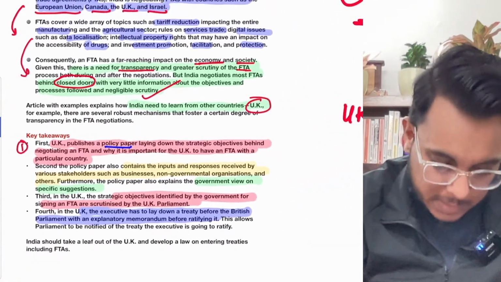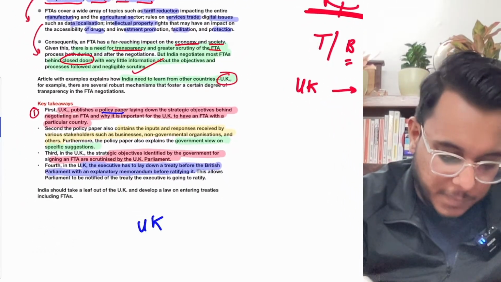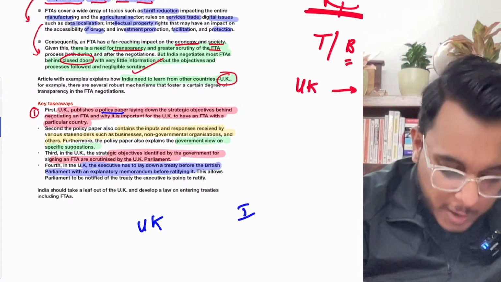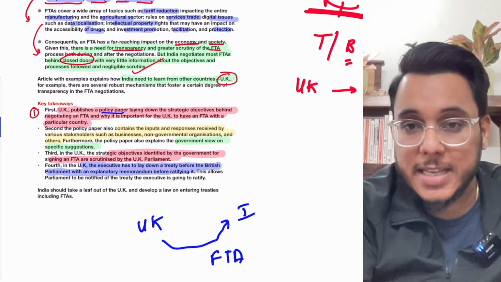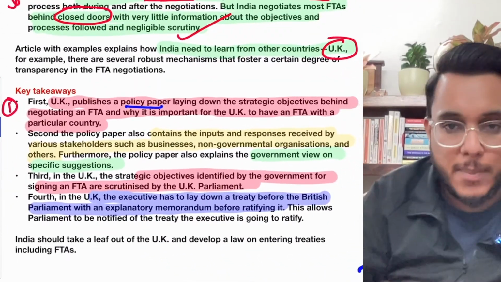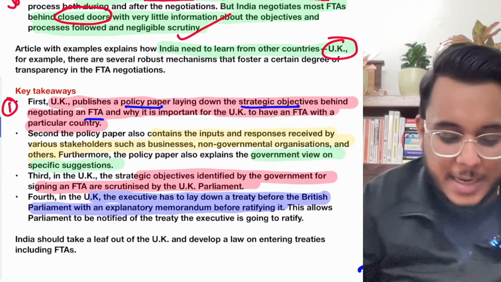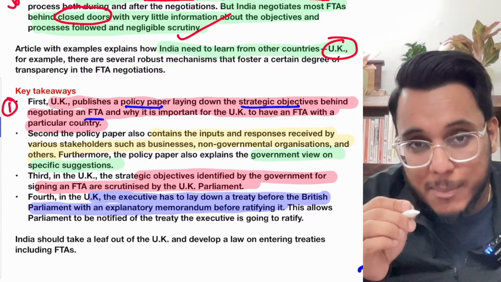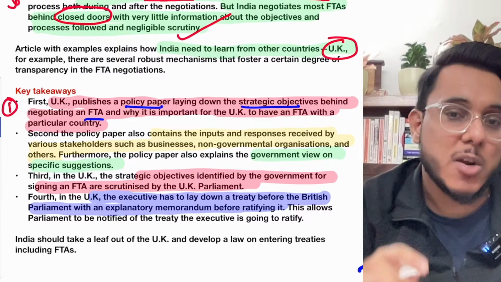Suppose let's take one example. There is the UK and then there is India. Now the UK wants to sign a free trade agreement with India. Before signing this free trade agreement, what will be happening? The UK will publish a policy paper that will lay down the strategic objectives behind negotiating an FTA. Why is it important for the UK that it should sign an FTA with the country in question?